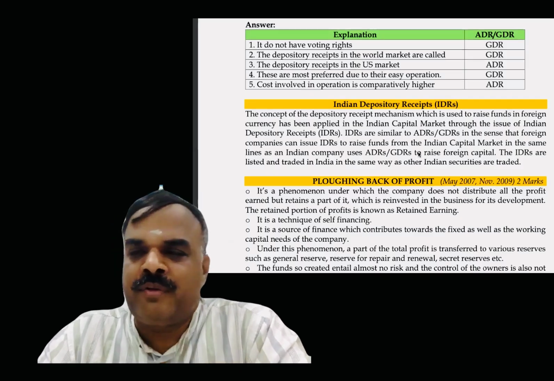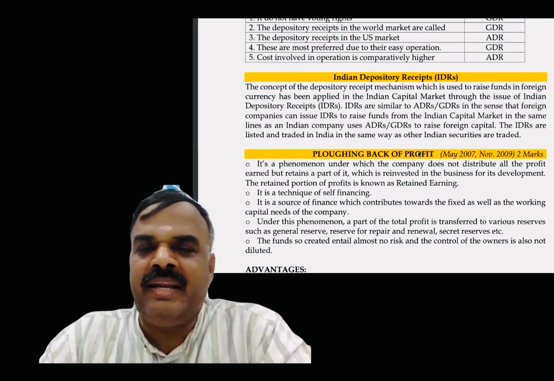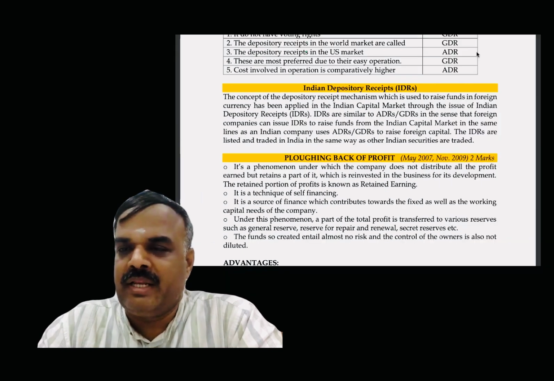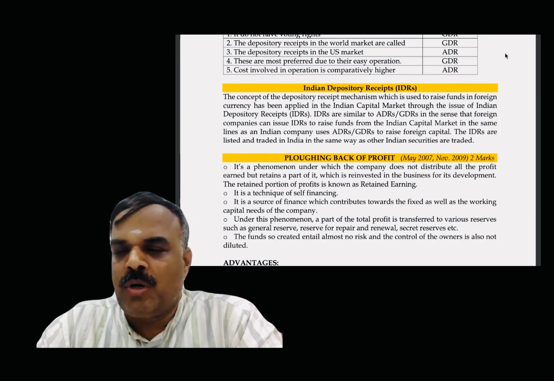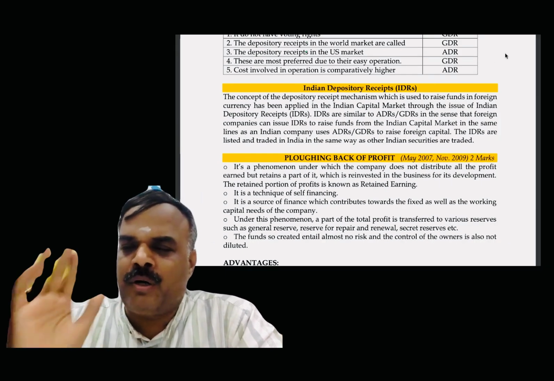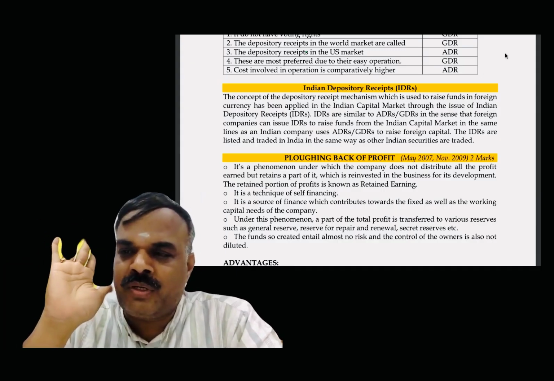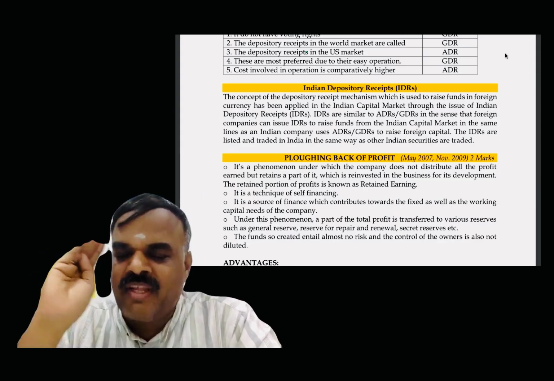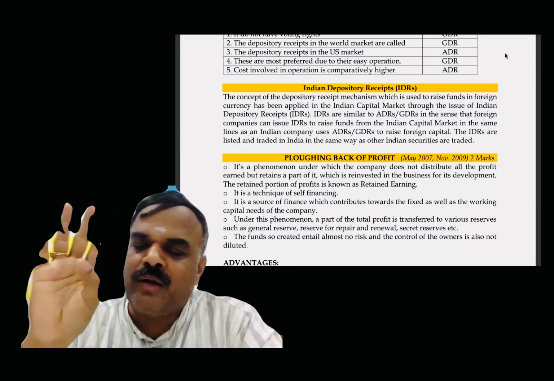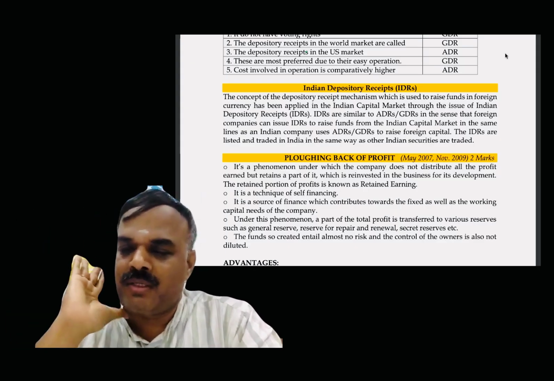ADR, GDR is a frequently asked question. At the base, IDR. For 2 marks, at least what? Always remember in theory, each point carries half a mark. Okay, not always half a mark, roughly half a mark. So for a 2 mark question, you have to write at least 4 points so that you get full marks. Is it clear or not?